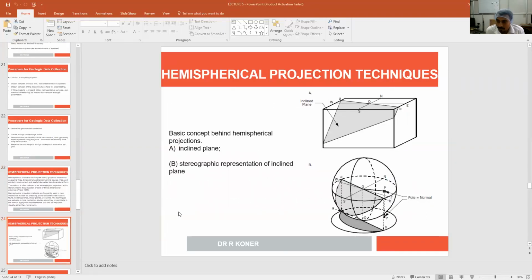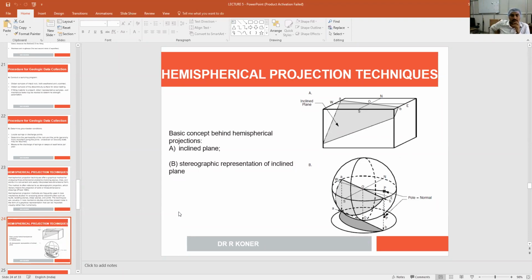So think about this: this is a plane, the shaded area. The shaded area is a plane. If we use the hemispherical projection system, remember, in the hemispherical projection system we are only using the lower hemisphere, the bottom part of the globe. The top part we are neglecting for the time being.